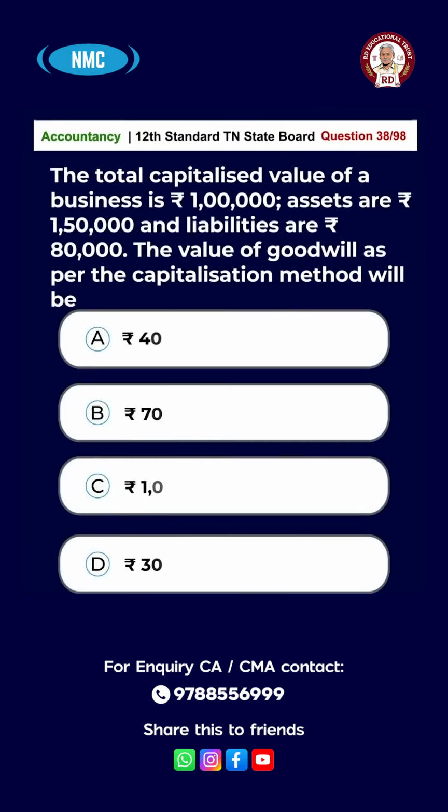Question number 38. The total capitalized value of business is rupees 1 lakh. Assets are rupees 1,50,000 and liabilities are rupees 80,000. The value of goodwill as per capitalization method will be option A, 40,000, B, 70,000, C, 1 lakh and D, 30,000. The answer is option D, 30,000.